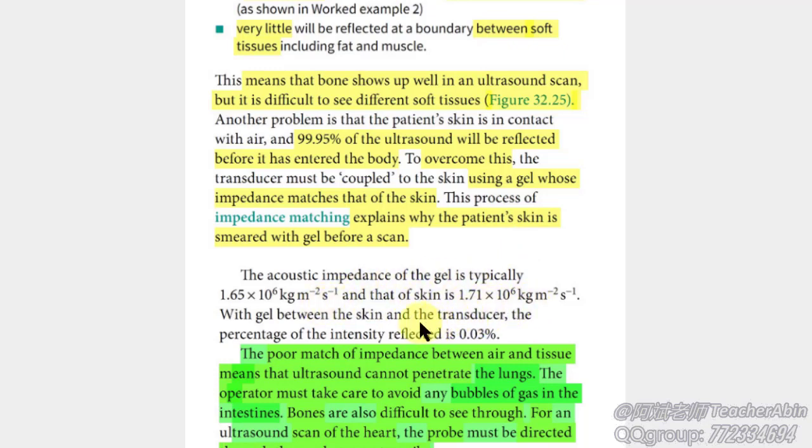And then the transducer is closely pressed on the gel. So the ultrasound produced by the transducer gets to the boundary between the gel and the skin. The percentage of the intensity reflected is very small. Most of it gets into the body of the patient. That's what we need for a successful ultrasound scan.